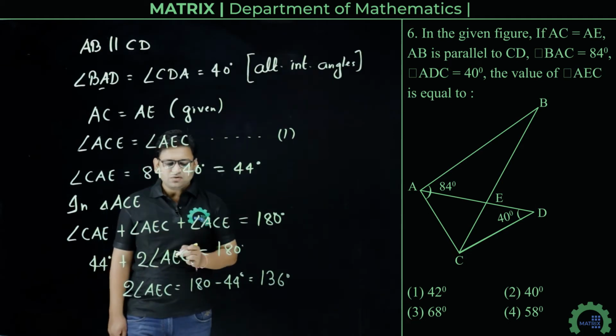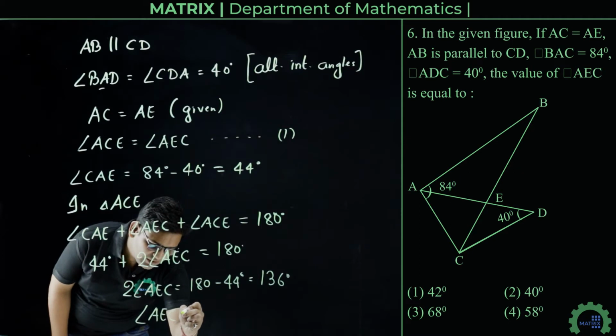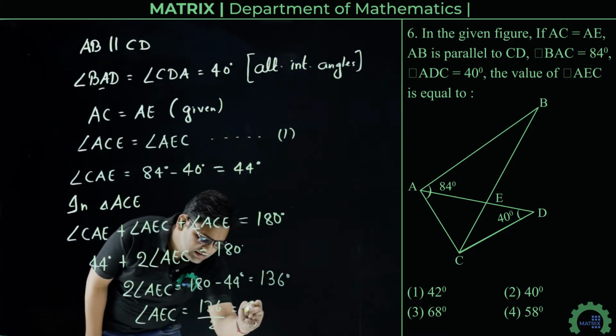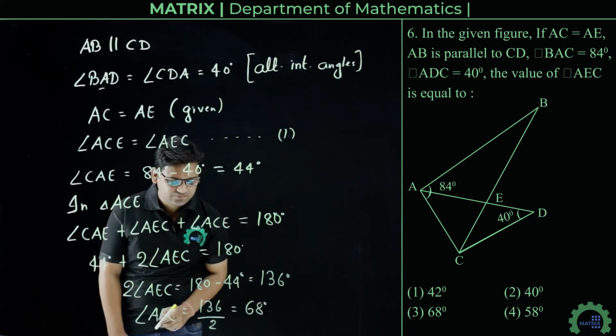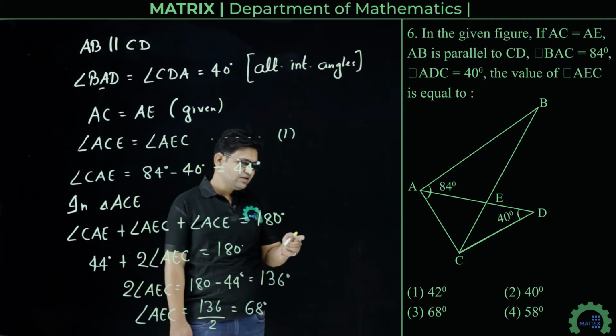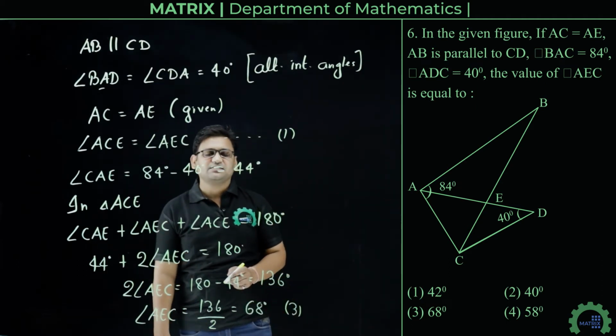So angle AEC will be 136 divided by 2, that is 68 degree, which is option number 3. So option number 3 is the correct answer.